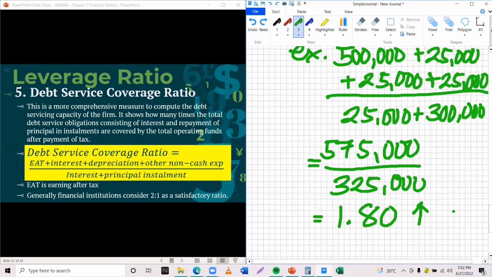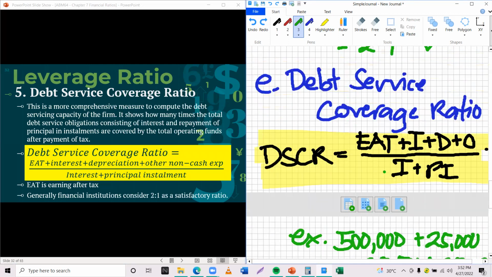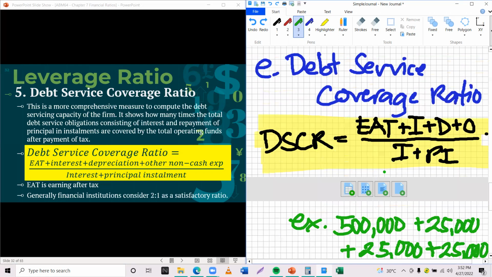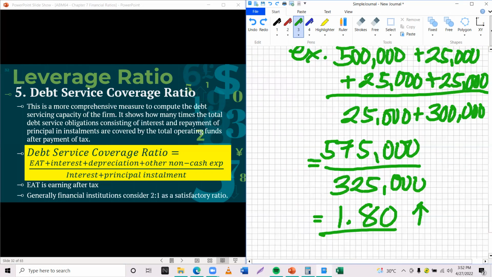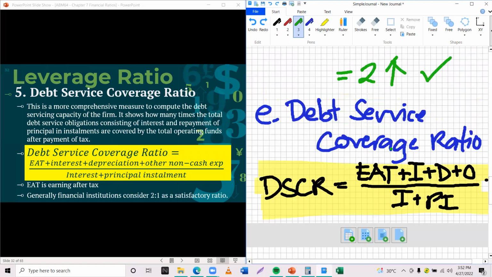Higher than 1, that means it is satisfactory, while lower than 1, that means unsatisfactory. So this is the example under the debt service coverage ratio. Given the factor values, you just need to use the formula. So that's it for debt service coverage ratio.